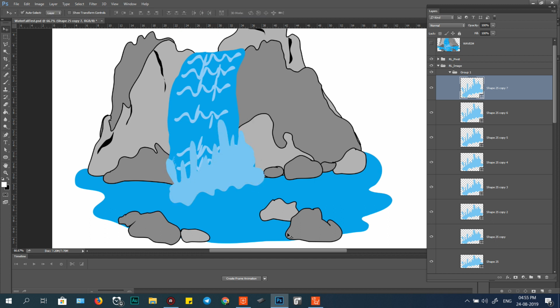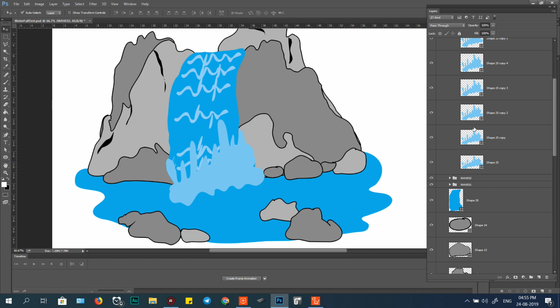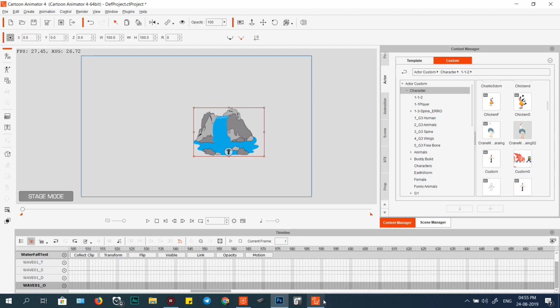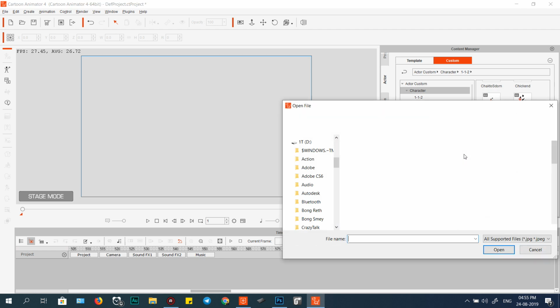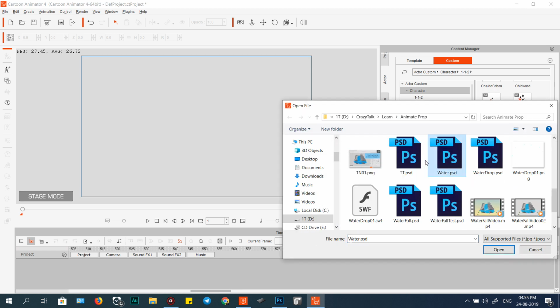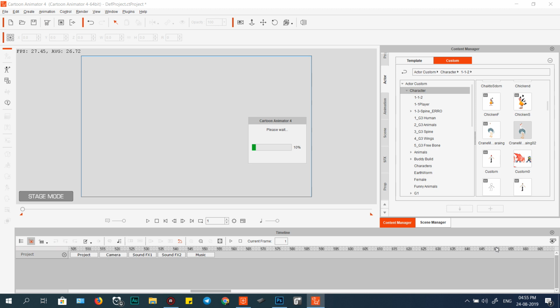Okay, and we would like to test this. Control S. Okay, and this will be WAVE 23. Okay, so import test again. Robot testing. Waterfall test.